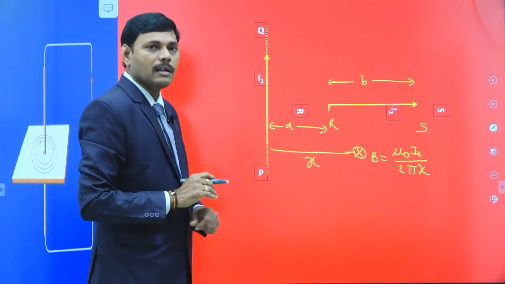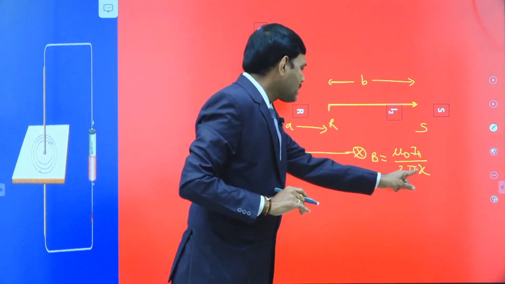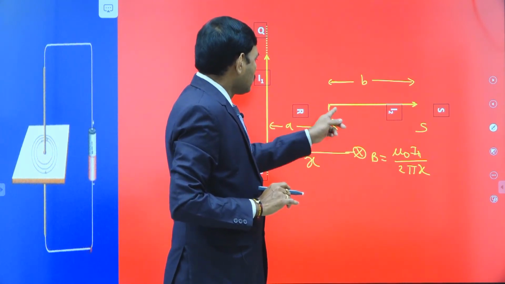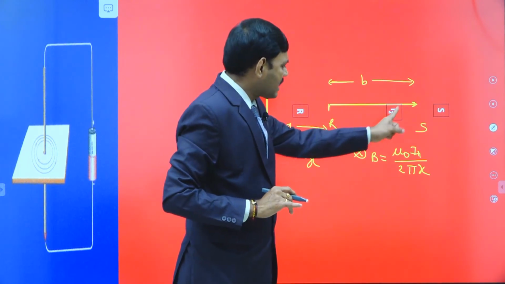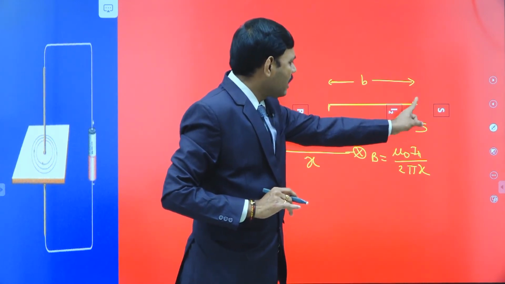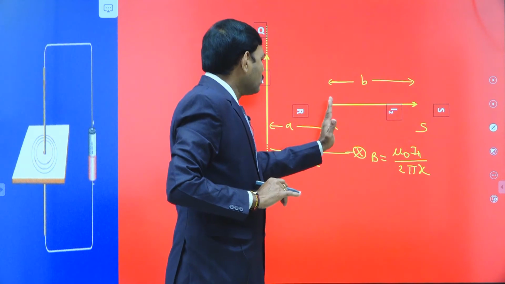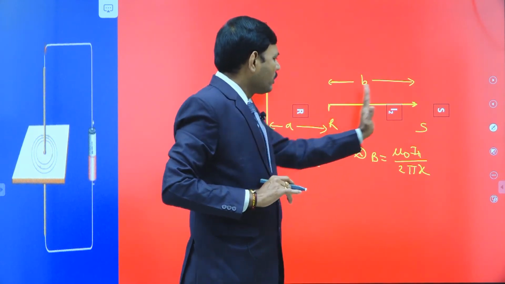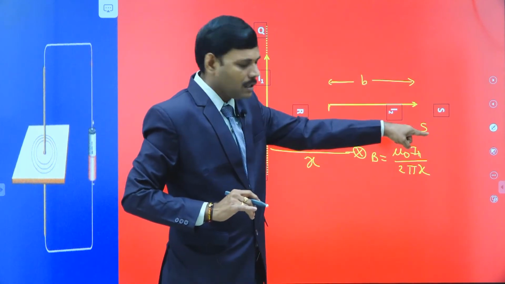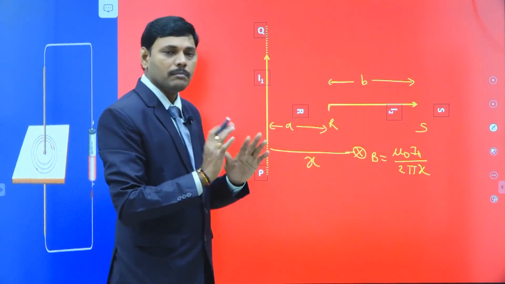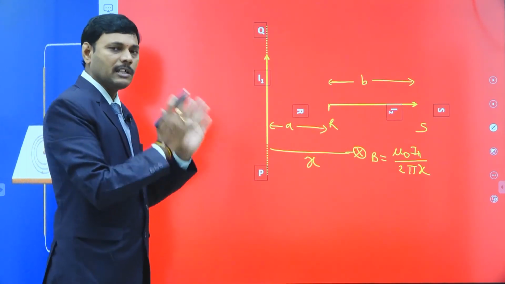Here the important point is that x changes. The x value at the first end of the wire is A and gradually increases. The x value at the second end of the wire is A plus B. So when you move from R to S of the wire, the x value increases from A to A plus B. Then the magnetic field is variable, no more constant. That is the difference.